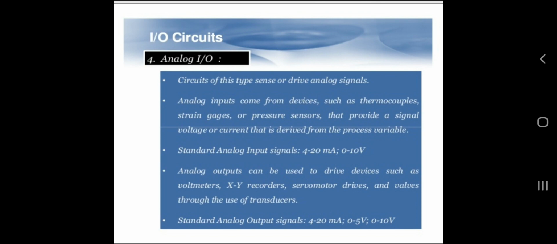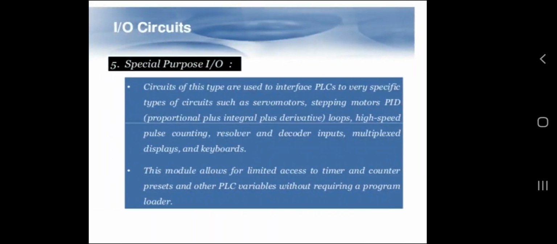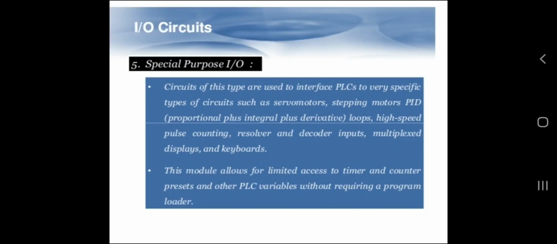Standard analog input signals are 4 to 20 milliampere or 0 to 10 volts. The analog output can be used to drive devices such as voltmeters, XY recorders, servo motor drives and valves through the use of transducers. The standard analog output signals are 4 to 20 milliampere, 0 to 5 volt and 0 to 10 volt. Then the fifth type of input output circuit is special purpose input output.